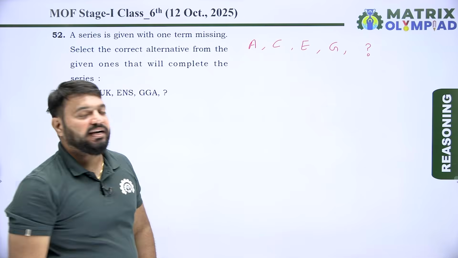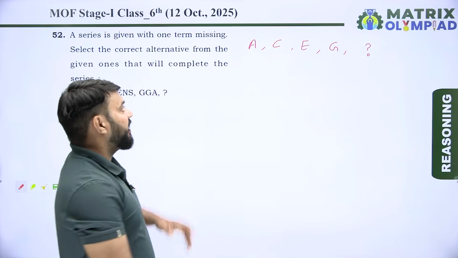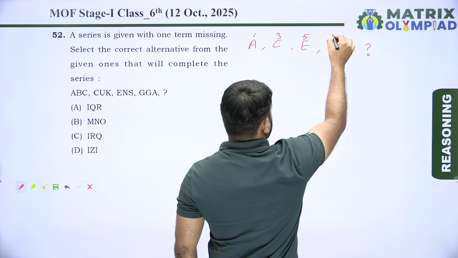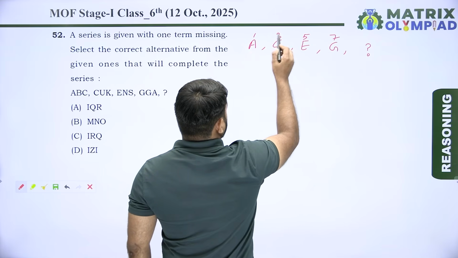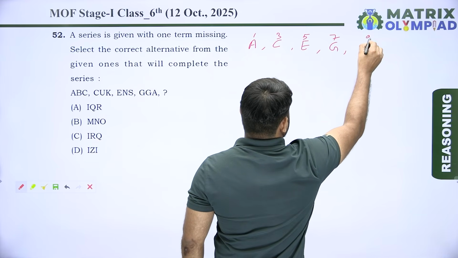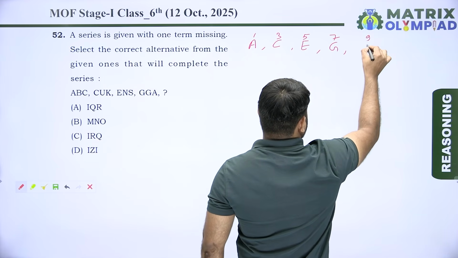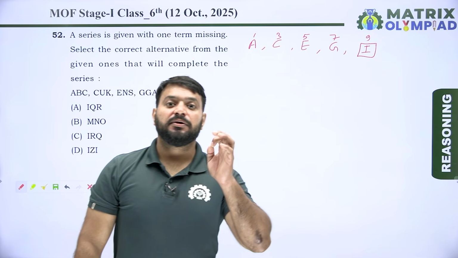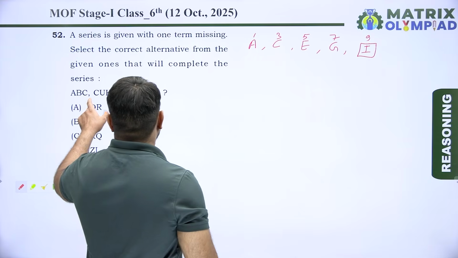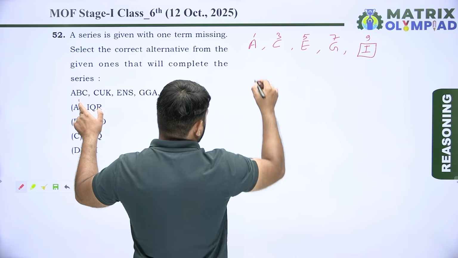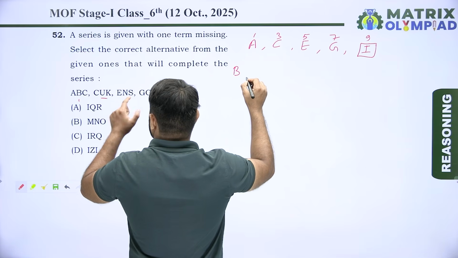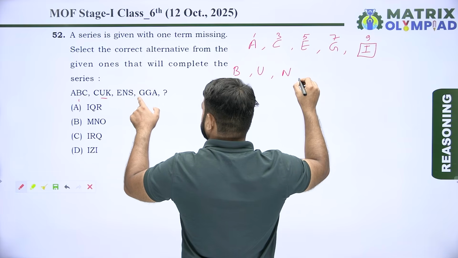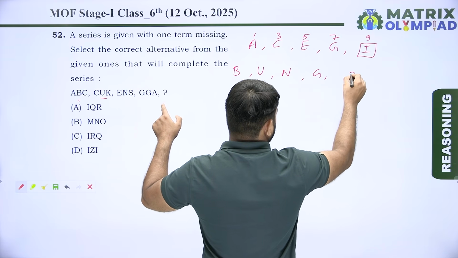So first find the place value of letters. So place value of A is 1, place value of C is 3, place value of E is 5, place value of G is 7. So pattern is 1, 3, 5, 7 and similarly 9. And place value of I is 9 in English alphabet. So first letter of missing term is I. Now taking second alphabet of each term. So second alphabet of first term is B. Second alphabet of second term is U. After U, next is N. After N, next is G. After G, next is missing.